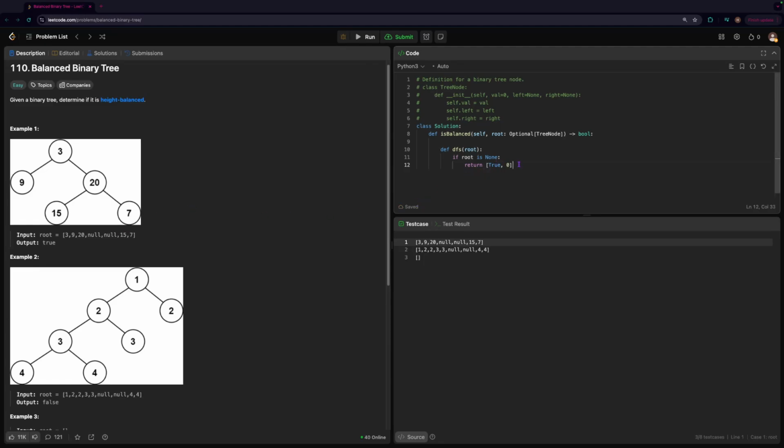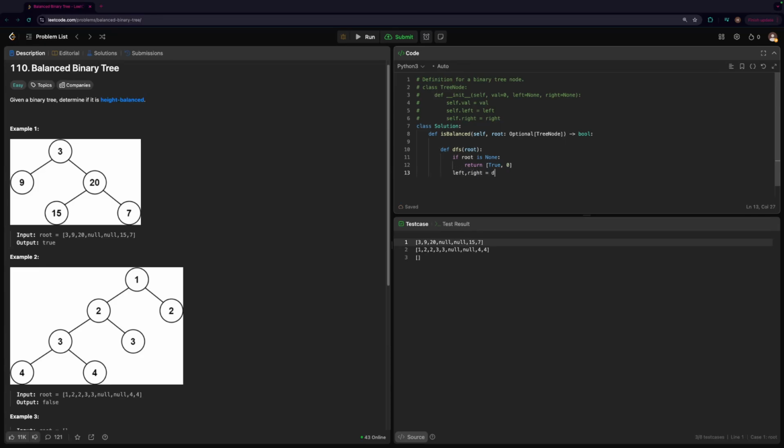So what I'm doing here is returning an array, and the reason why is that this first value is going to tell us whether the tree is balanced, and this second value is going to tell us what the height of the current tree is. So since the root is None, we know that there's no node there, so the tree is balanced there. And since there isn't a node, the height is also going to be 0, which is why we're returning it this way.